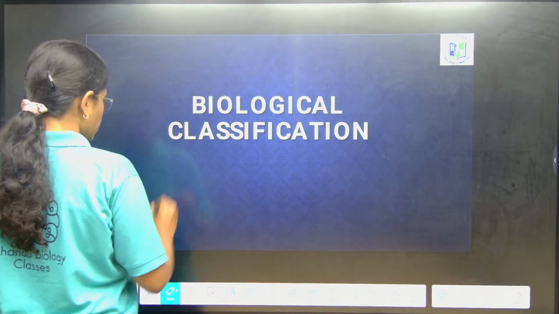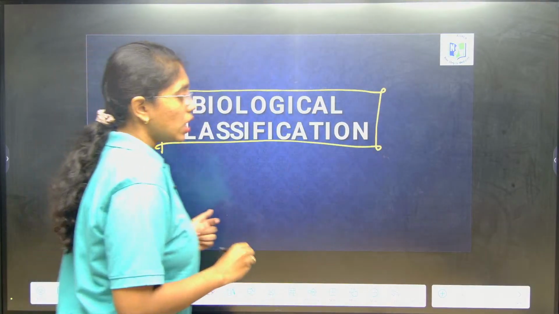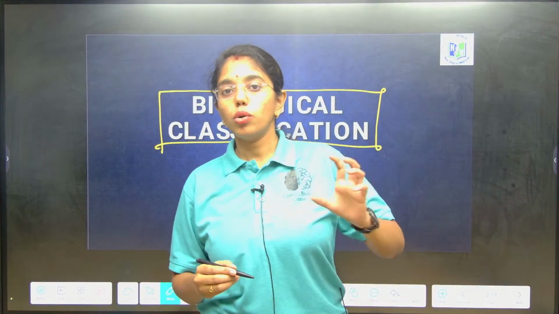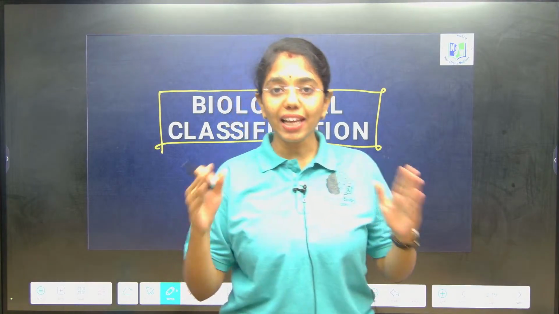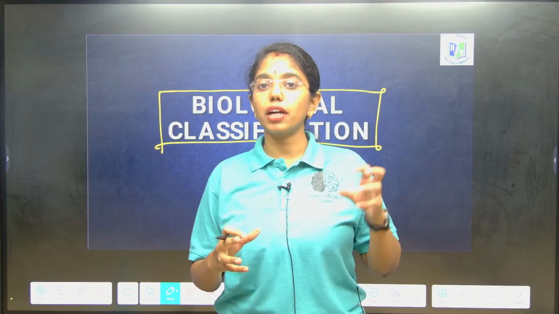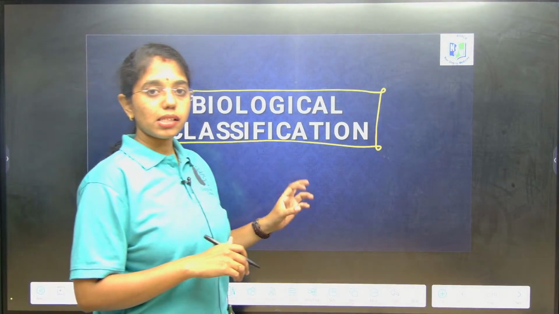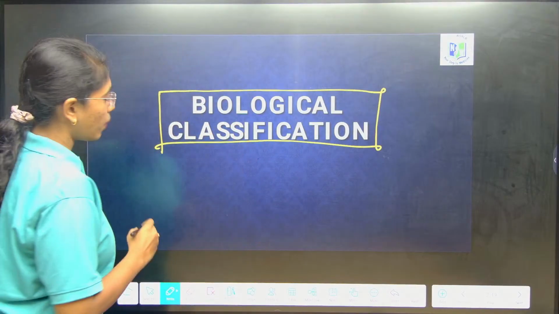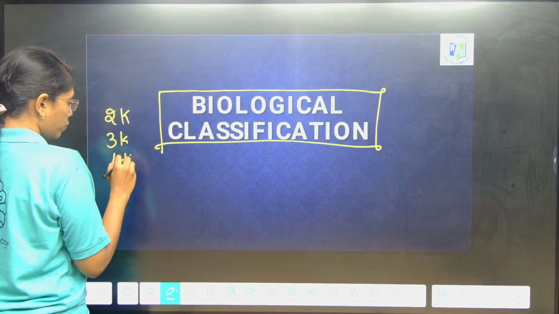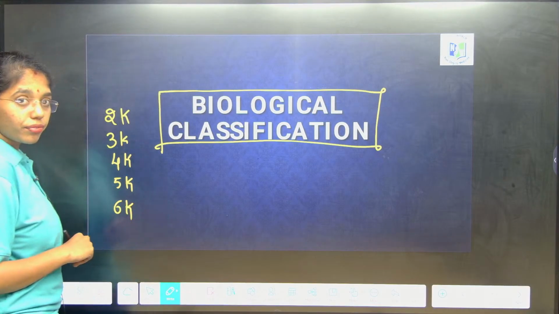First, biological classification. In the initial beginnings of this chapter, you will learn different systems of classification. First, who gave us the scientific method of classification? Which scientist classified all the living organisms in the scientific method first? It is Aristotle who first classified the living organisms using the scientific method. Likewise, we are going to learn 2 kingdom, 3 kingdom, 4 kingdom, 5 kingdom and 6 kingdom systems of classification.